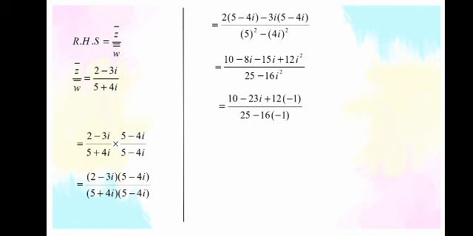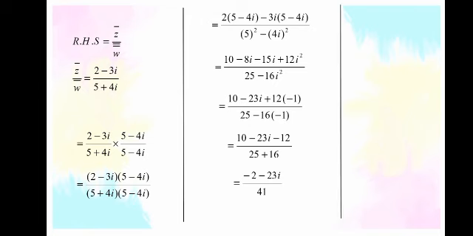Now in the numerator, 10 will remain same, -8i and -15i will become -23i, plus 12i². 12 into -1, i² is replaced with -1. 25 minus 16 into -1, i² is replaced with -1. 10 - 23i - 12 over 25 + 16. 10 minus 12 is -2, -23i will remain same, and 25 + 16 is equal to 41.